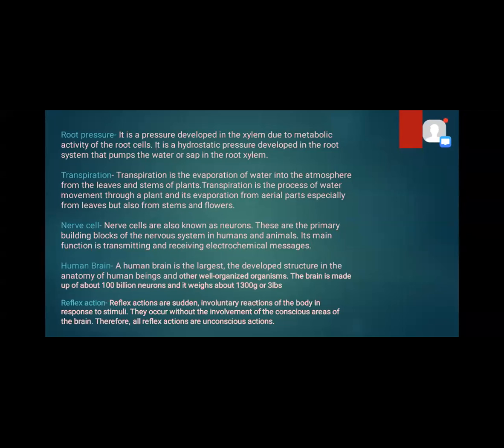Then reflex action. Reflex actions are sudden involuntary reactions of the body in response to stimuli. They occur without the involvement of conscious areas of the brain. Therefore, all reflex actions are unconscious actions. So, take a screenshot or write it down.